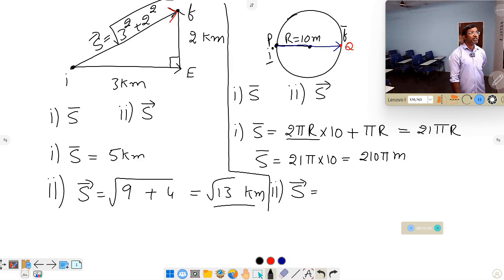So when the person completes one round, started from P, again reached P. So in the case of one round, that is only initial, that is only final, means what is the displacement? 0. In the case of 2 rounds also 0.